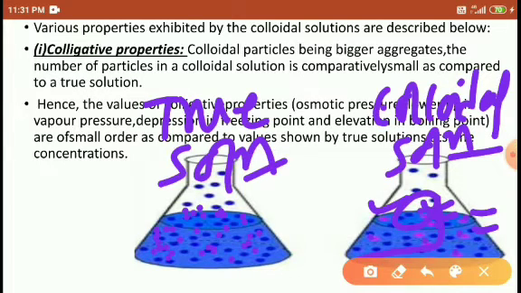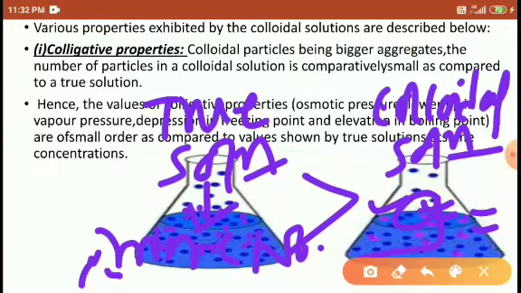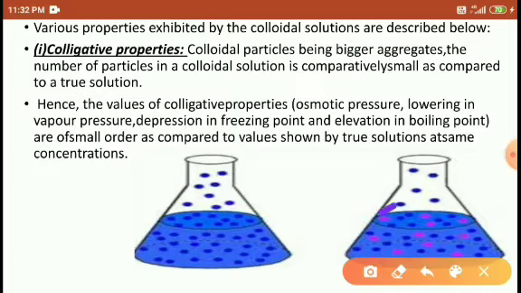But when you compare, there is a greater number of particles here. So the true solution contains more particles as compared to the colloidal solution, right? Look here: 1, 2, 3, 4, 5, 6, 7, 8, 9, 10. Here 10 particles are present, and more are present.